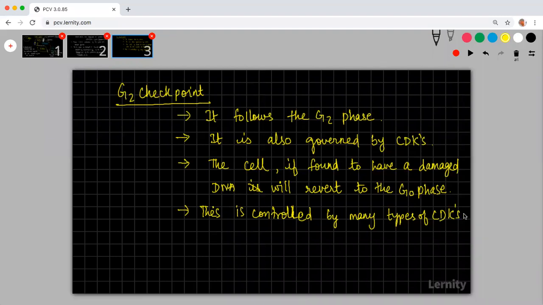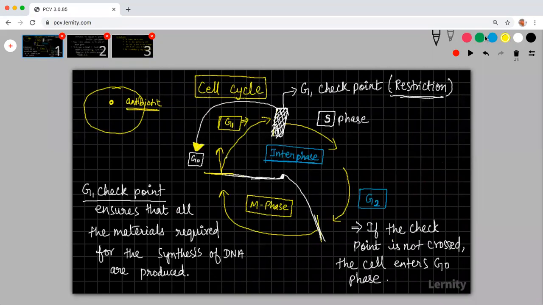So children, what you need to understand is we are talking about the G2 checkpoint. The G2 checkpoint will happen here. This will try to check whether this particular DNA is produced correctly, because S phase has happened. It will try to understand whether the synthesis is proper. The first thing it will check is whether the synthesis is proper.